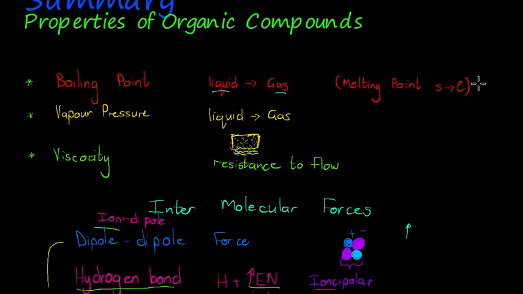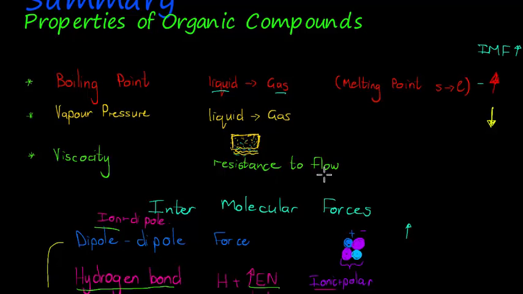So let me do it like this. When IMF increases, the boiling point will increase. If intermolecular forces increase, then the vapor pressure will decrease, because less vapor will form, since the forces are stronger.